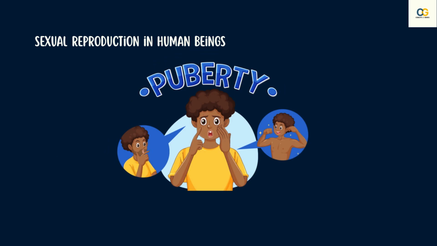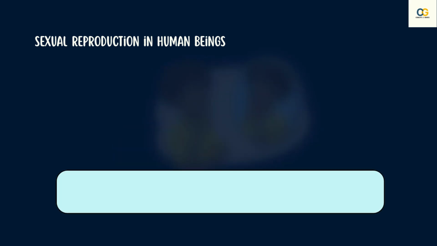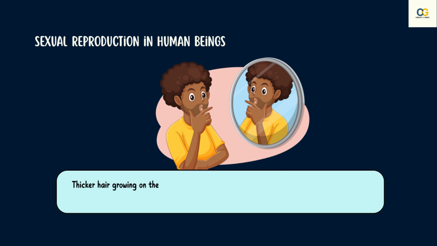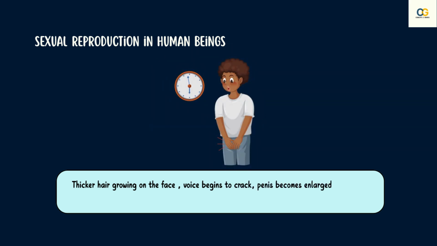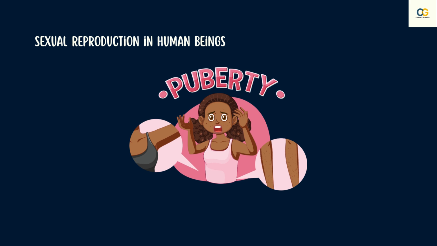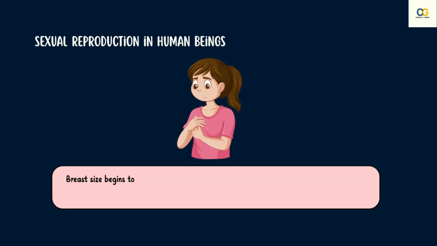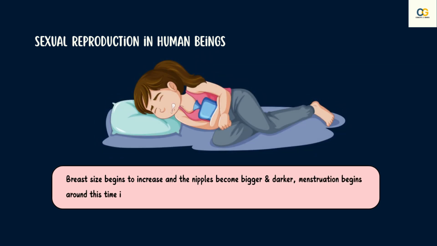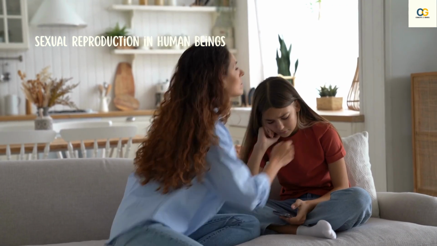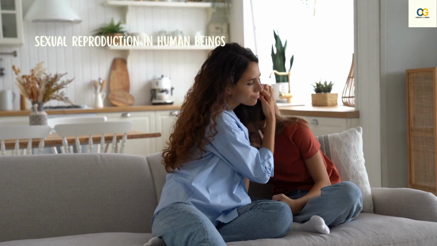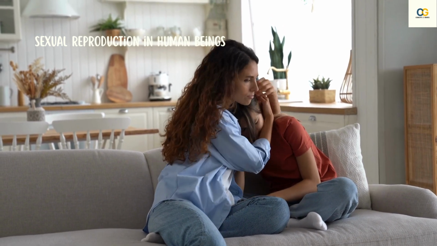Some changes occur specific to each gender, male or female. For example, in male, there is thicker hair on the face, the voice begins to crack, and occasionally the penis becomes enlarged and erect during night or in daydreams. In females, the breast size begins to increase, the nipples become darker, and usually menstruation occurs along this age. All these changes occur slowly over the years of adolescence and can happen at different times for different individuals.